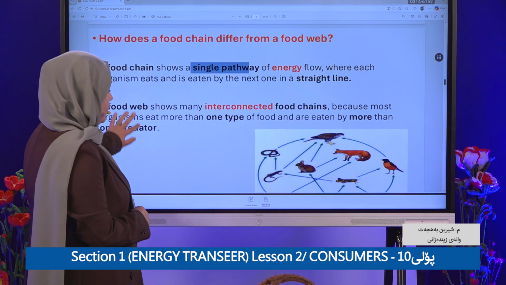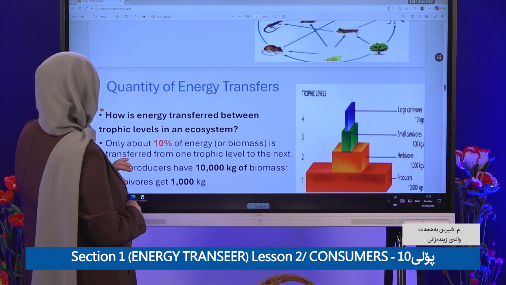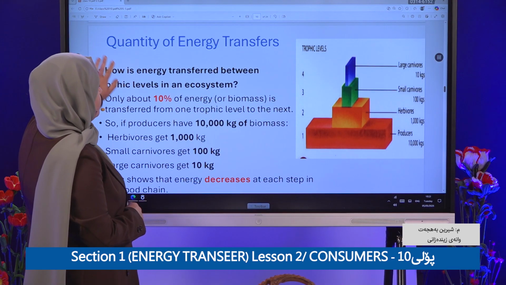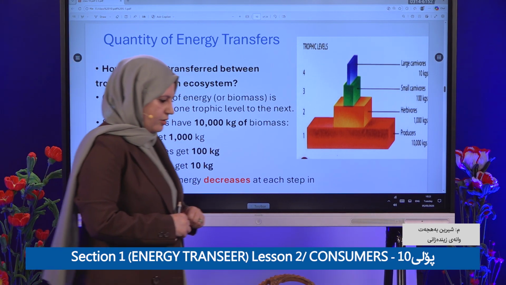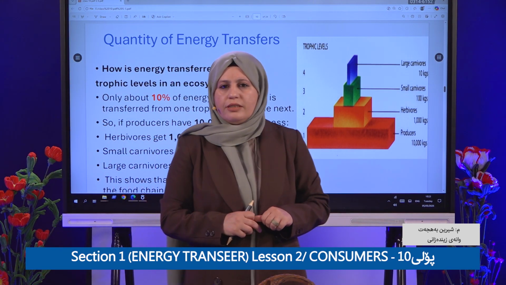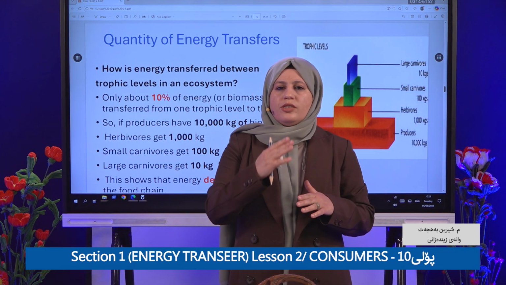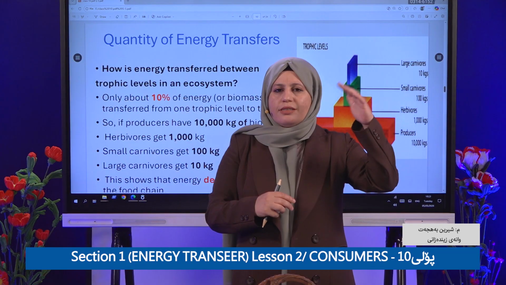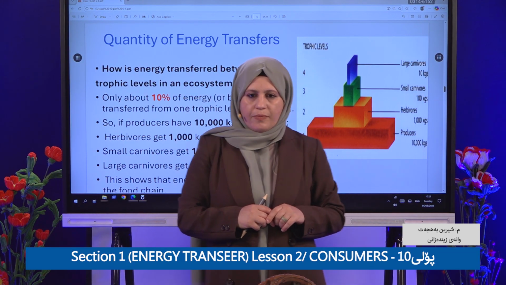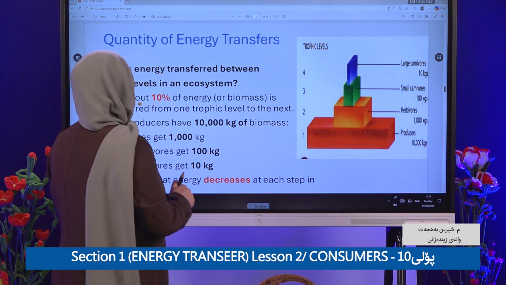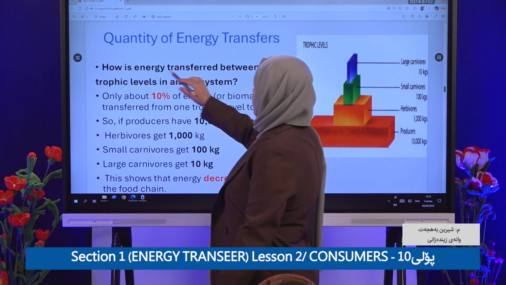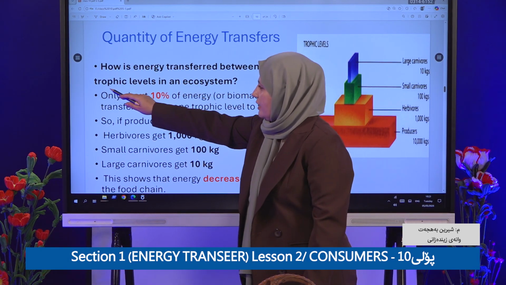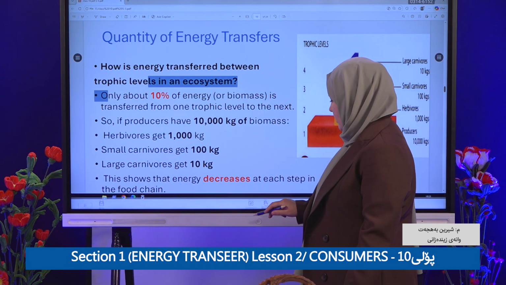Okay, let's go to quantity of energy. If you calculate mathematically how much energy will transfer to the next level: how does energy transfer between trophic levels in the ecosystem?